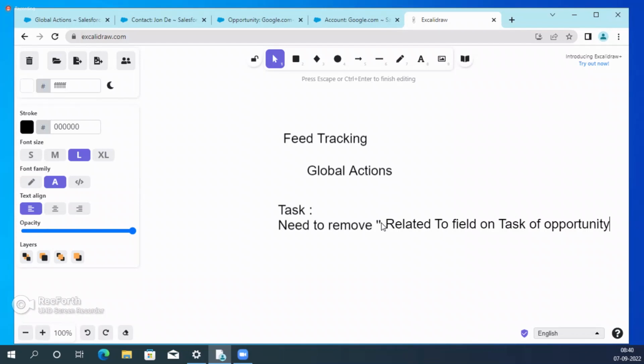Guys, if possible, you can note it down. What is the task? Need to remove the Related To field on the task of opportunity. This is the task, guys.